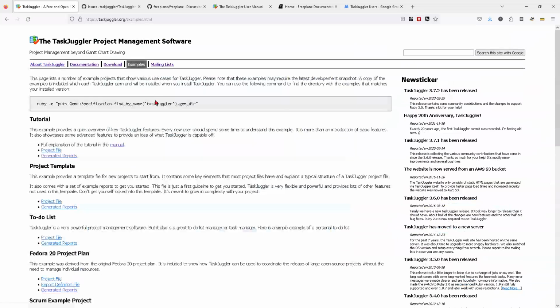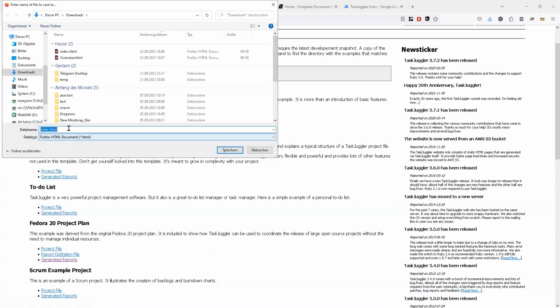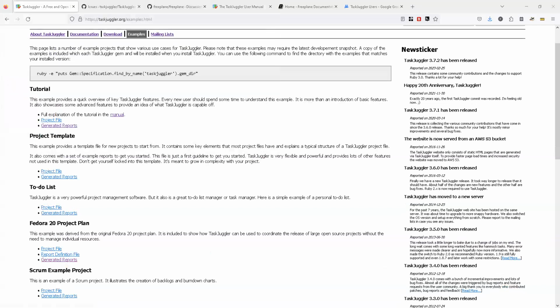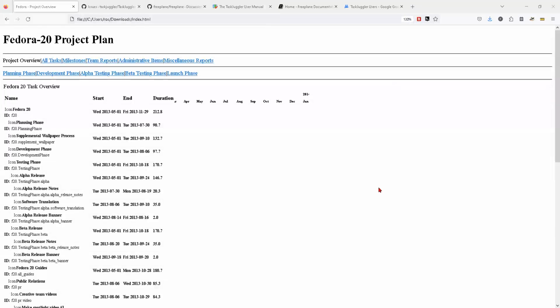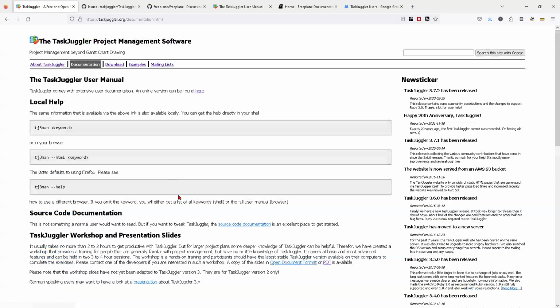When we go to the examples page, no matter which report we click on, it gives us the opportunity to download an HTML file. But if we load up those files, they look like that. So it seems to be that CSS and everything is missing. And maybe it would look different if we could open up the links on this web page instead of downloading them. So there are a lot of issues on this website which make us believe that this project is in decline.